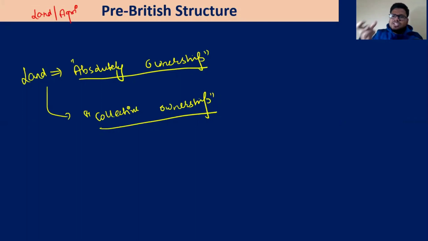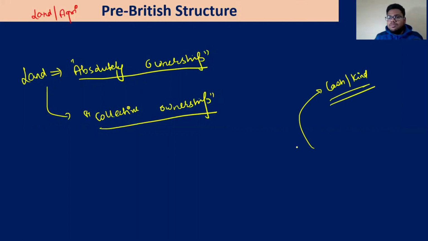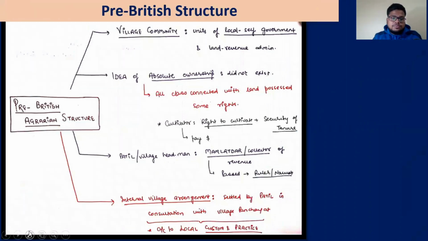Some small minor changes will be there, but those changes, those impacts were not very intrusive to the people. They were in a way okay, that's fine, that someone wants the land revenue in cash, someone wants it in kind, that's fine. Some changes will be there, but that was not as intrusive as the Britishers have made it to be. Right? Now let us understand the pre-British structure one by one.